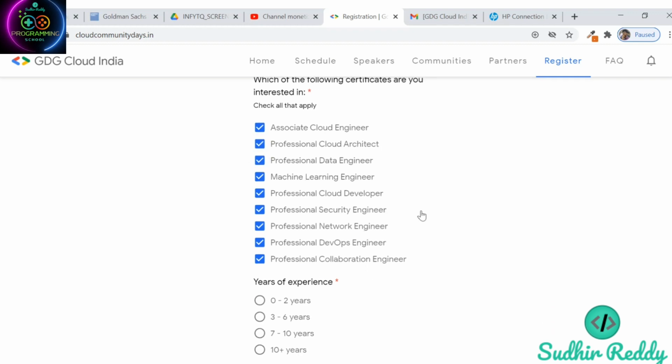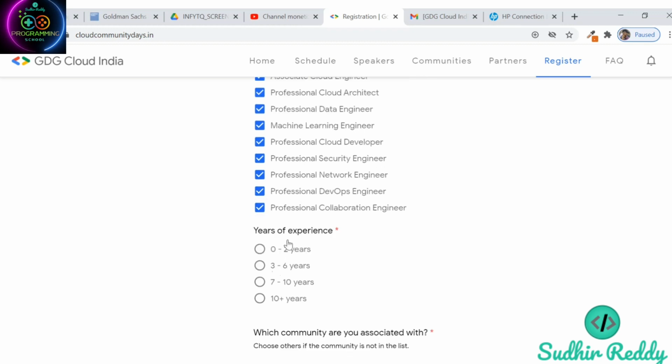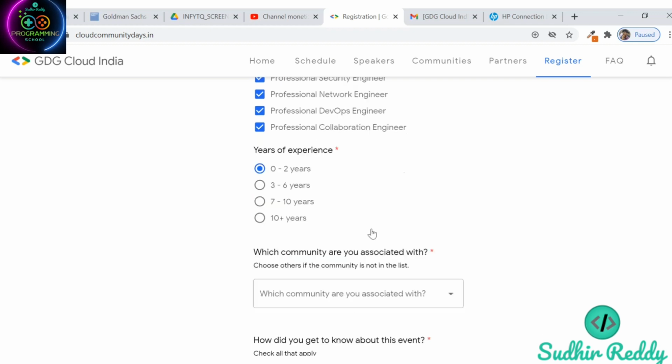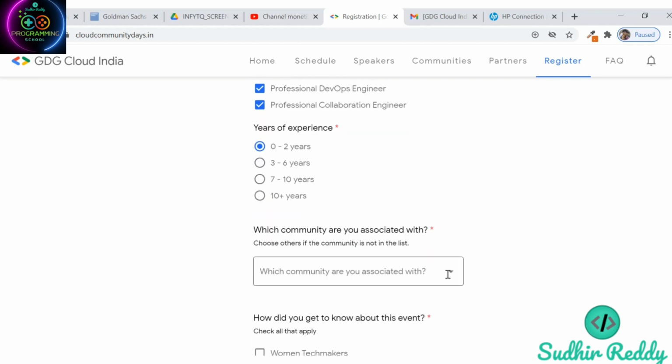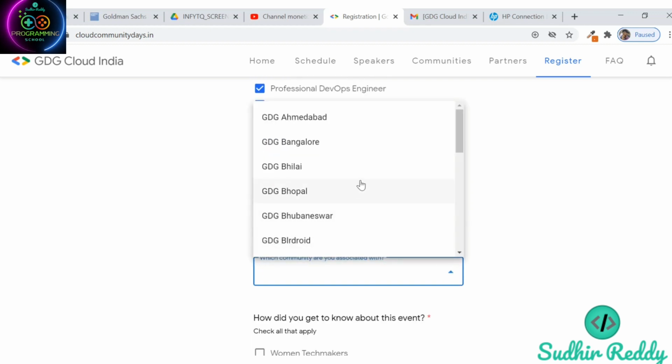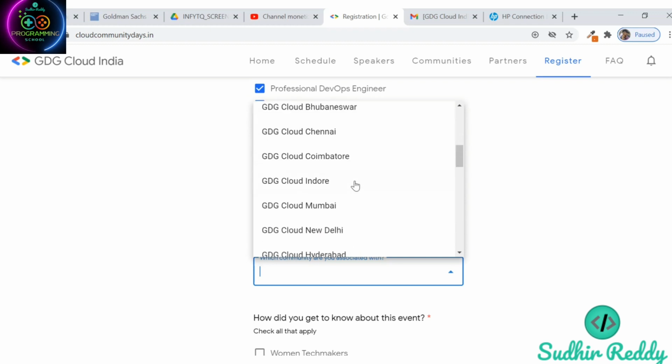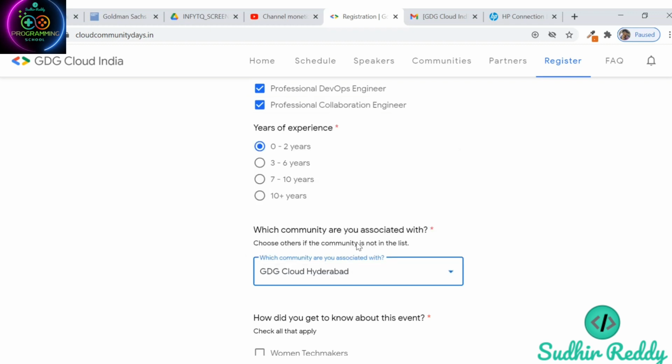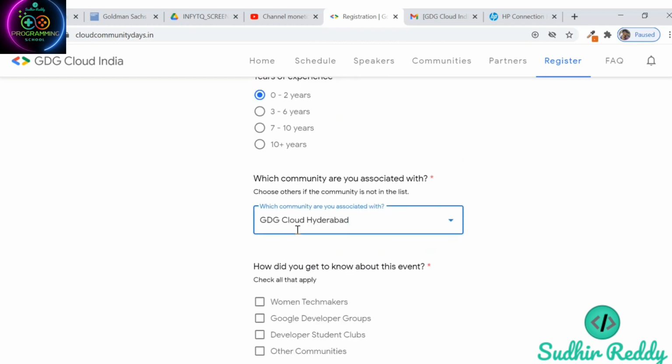If you are a fresher, just go for all these things. If you have a specialization, for example machine learning engineer or anything, go for only that one. And for years of experience, if you are a fresher or a student, go for this one. And for which community I belong to, you have to give the nearest city for you. I am going for Bengaluru or Hyderabad or Chennai, anything. I am going to give here GDG Cloud Hyderabad.